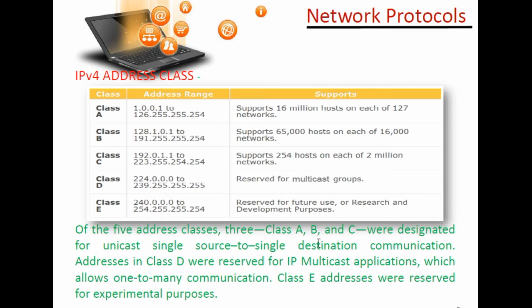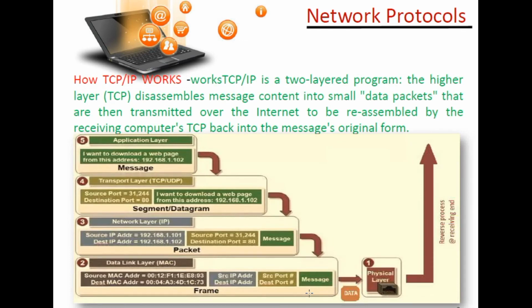Okay, so here IP version 4 has 5 address classes. Classes A, B, C are assigned to unicast, single source to single destination communication. I mean to say class C is used for local persons, public persons like me and you, those who are using internet services. And class E is reserved for experimental purposes, like the NASA group or scientific purposes, etc.